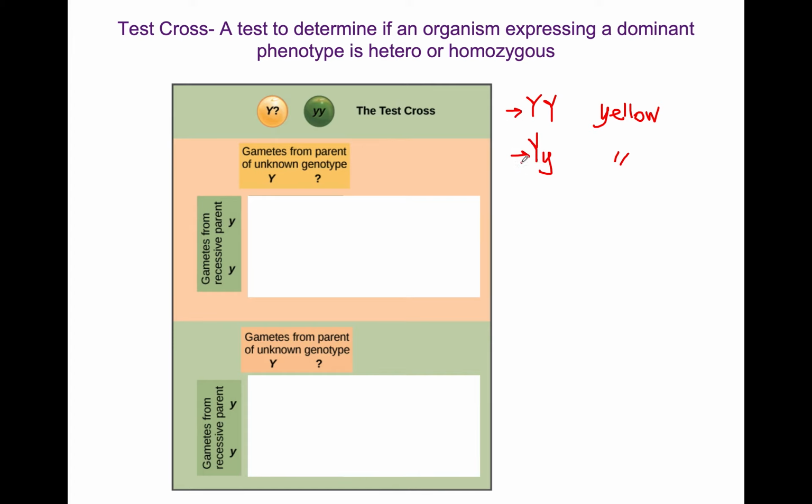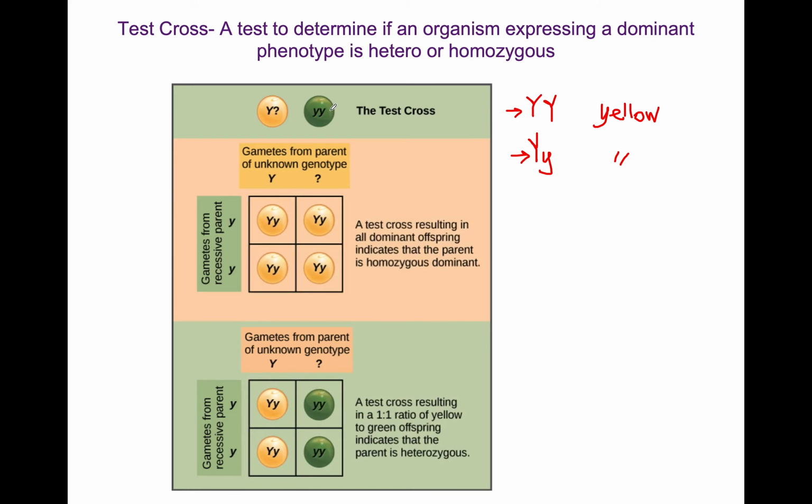So how do you solve that? The way scientists do it is they cross the unknown individual with a homozygous recessive. And then look what happens. So if the unknown is homozygous dominant and you put the possible gametes from this individual on a Punnett square and from this one, you will see all the progeny are going to have a yellow seed.